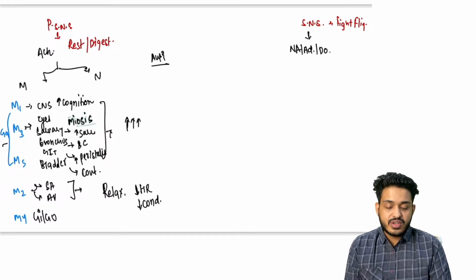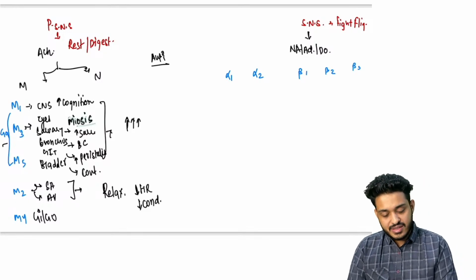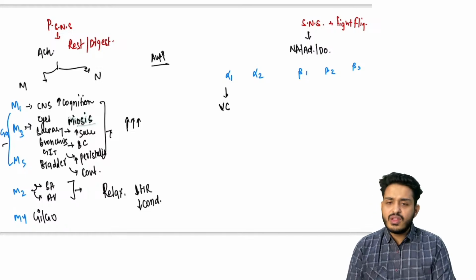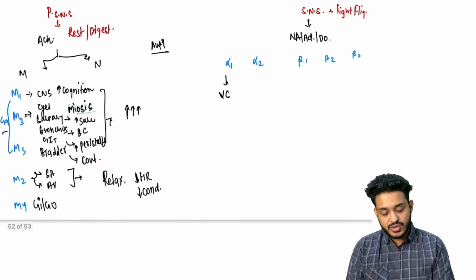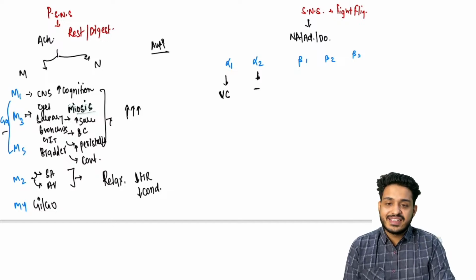What is the basic functioning of the sympathetic nervous system? So you are going to have alpha 1, alpha 2, beta 1, beta 2, beta 3. These are going to be receptors. Basic functioning: alpha 1 is going to cause vasoconstriction. It is going to contract, it is going to do the vasoconstriction. Alpha 2, it is going to act as a brake.